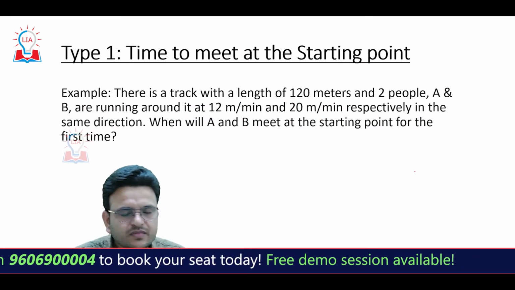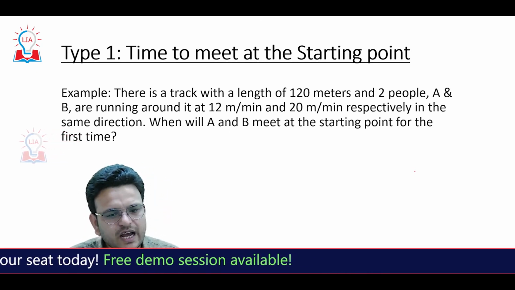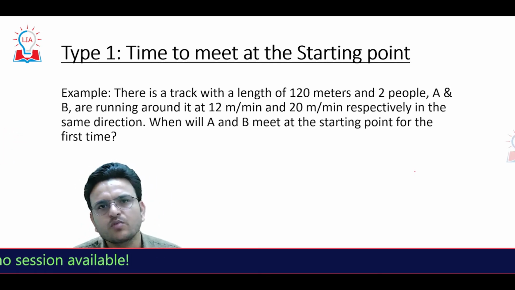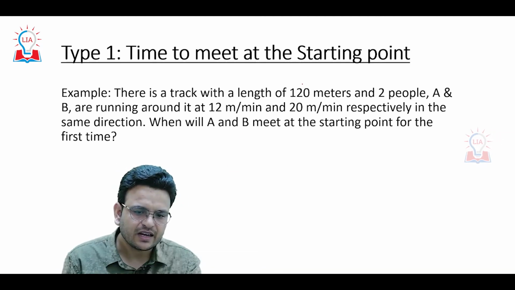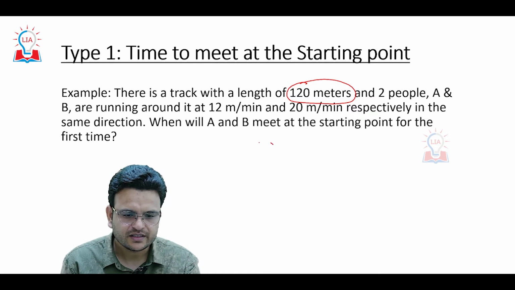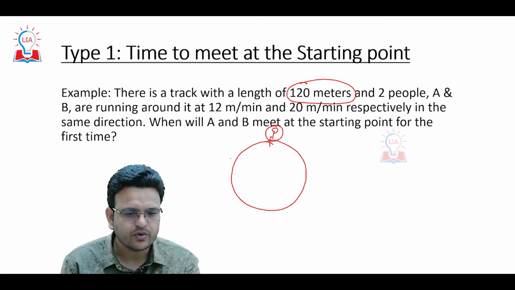Now here we have to understand the types of questions also. One type of question can be: two or more persons are moving on a circular track and the length of the circular track is 120 meters. P is the starting point.